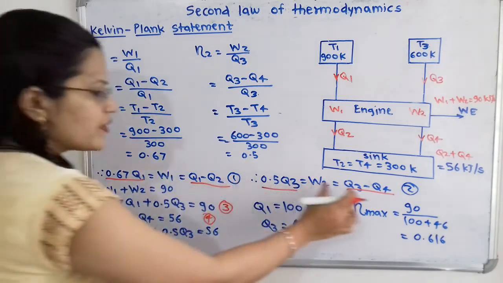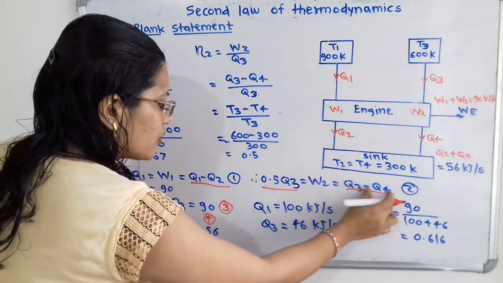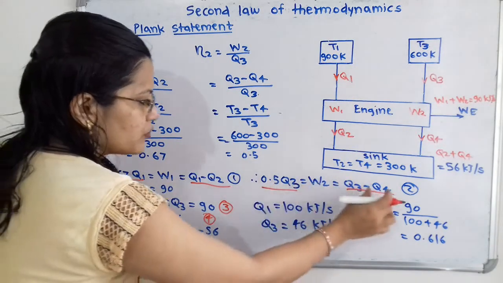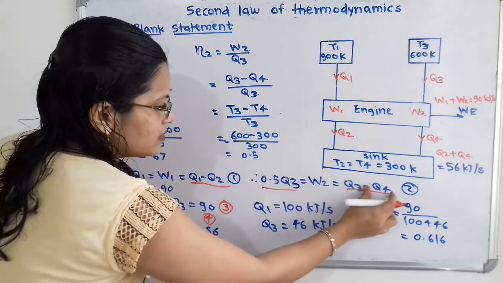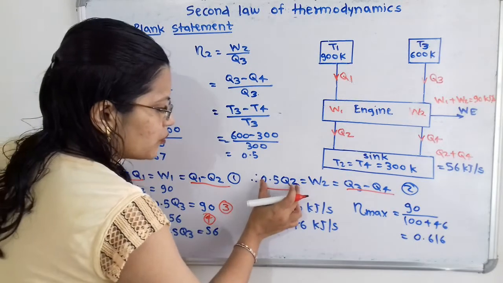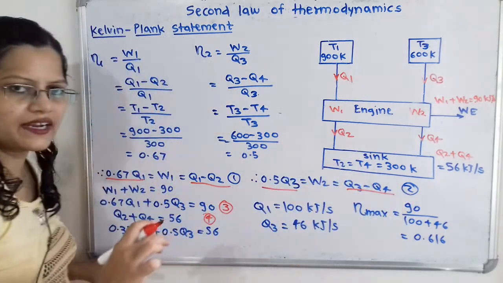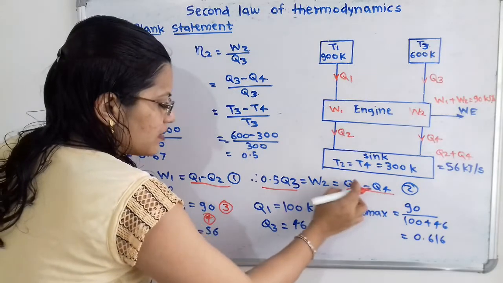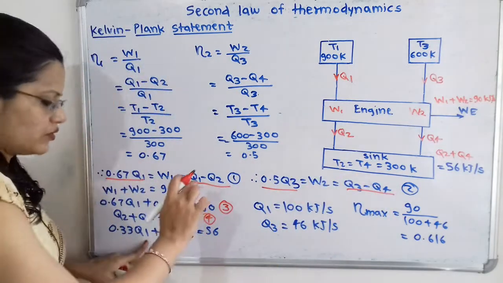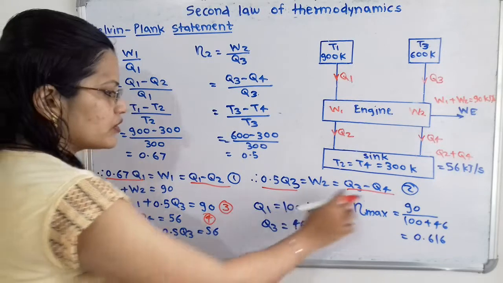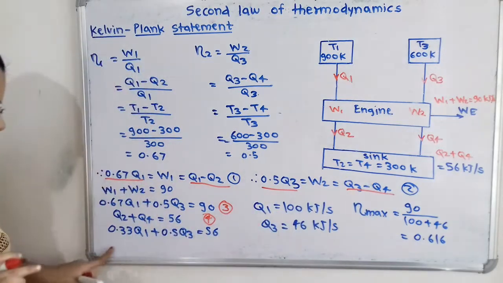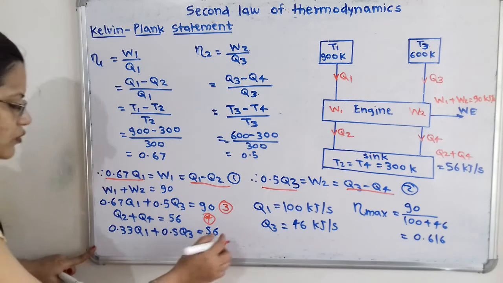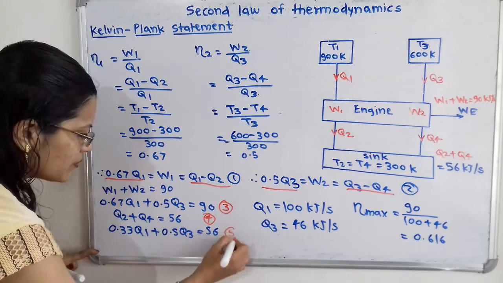In the same way, we have to remove this Q4 and write the value in terms of Q3. So Q4 I will shift to the left hand side and 0.5 Q3 I will shift to the right hand side. Then (1 minus 0.5) Q3 is equal to Q4, that is 0.5. Q4 is equal to 0.5 Q3. So this is the equation in terms of Q1 and Q3. I will write here the equation number 5.